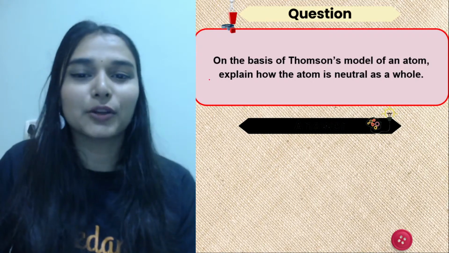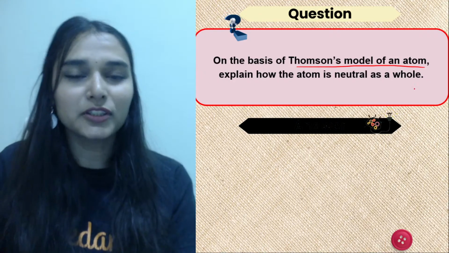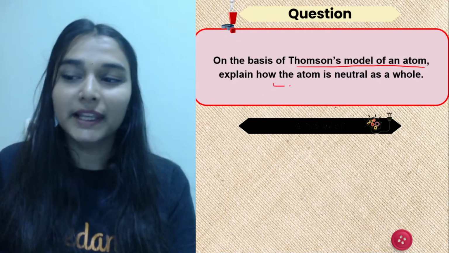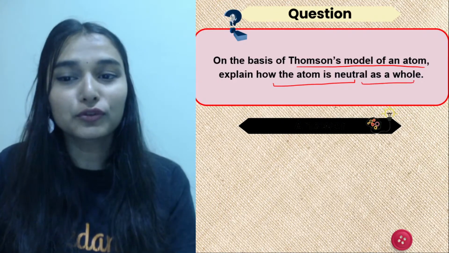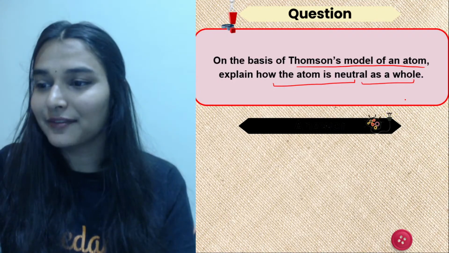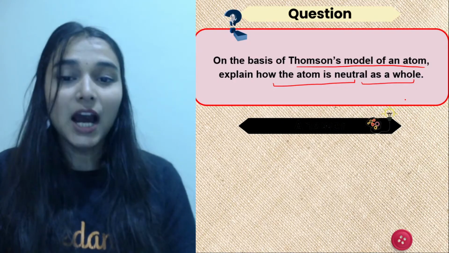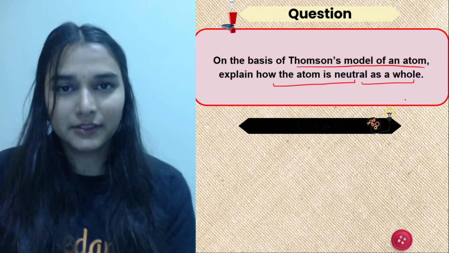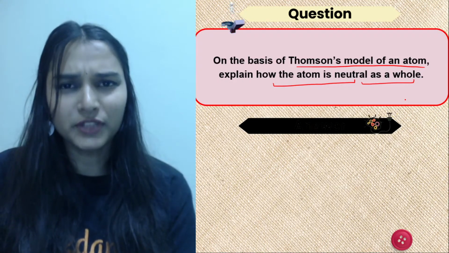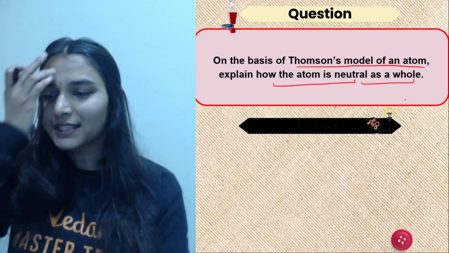So the first case question based on the passage was, on the basis of Thomson's model of an atom, explain how atom is neutral as a whole. Who's going to tell me in the chat box? Come on, everybody. Yes, on the basis of Thomson's model, how atom is neutral as a whole. Did Thomson even talk about the neutrality of an atom? Tell me in the chat box.